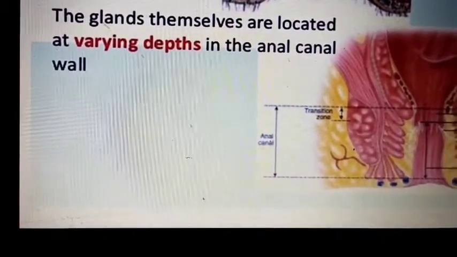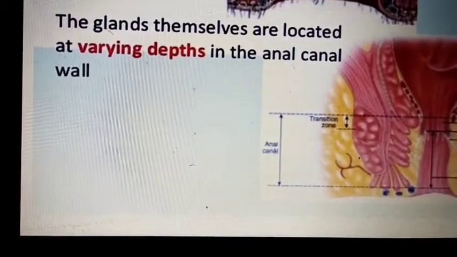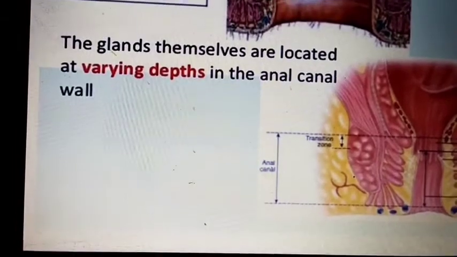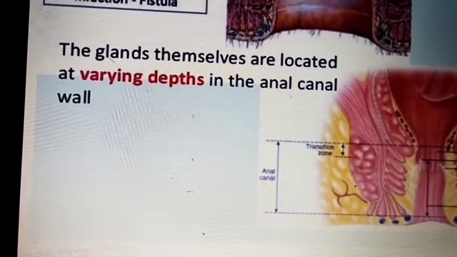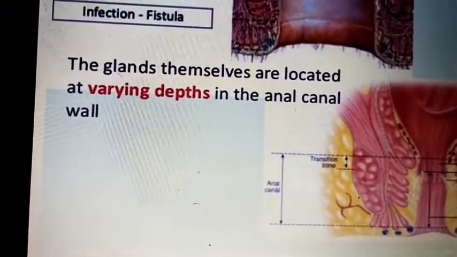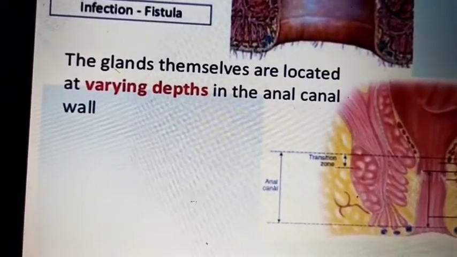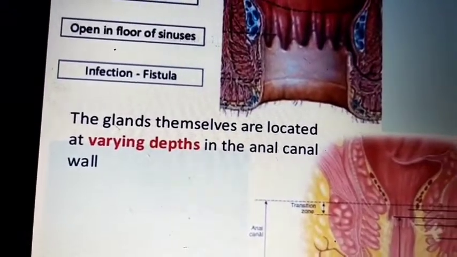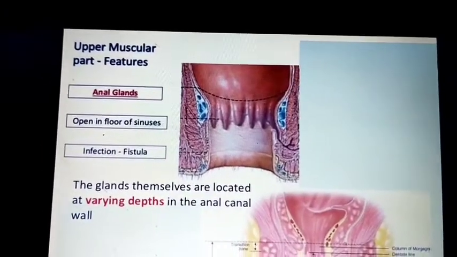In the upper muscular part, the anal glands open in the floor of the sinuses.